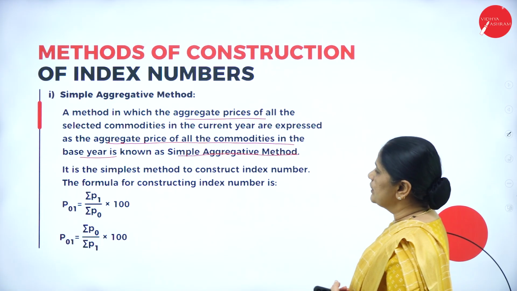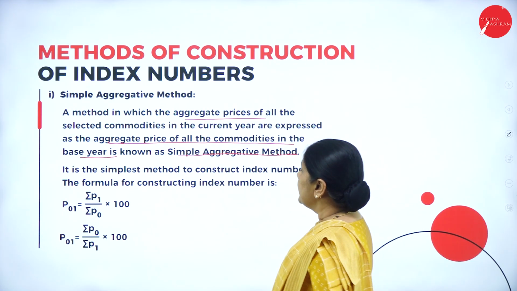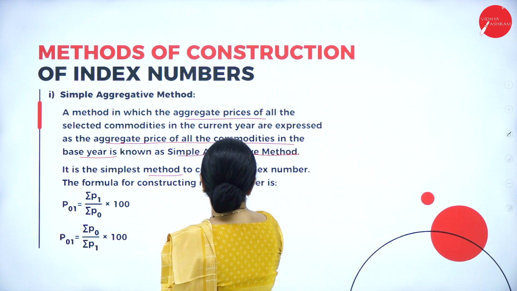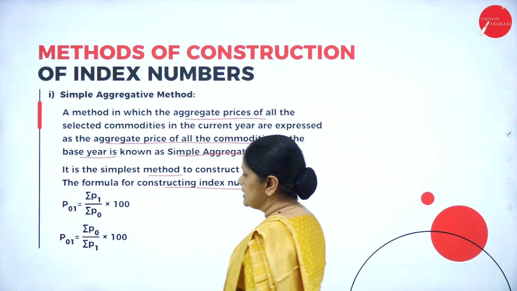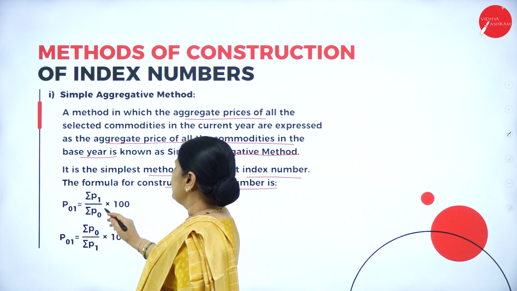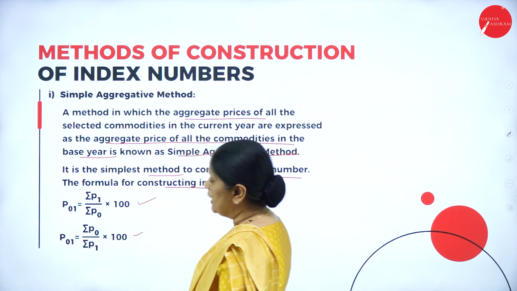It is the simplest method to construct index numbers. The formula is P01 equals P1 by P0 into 100.